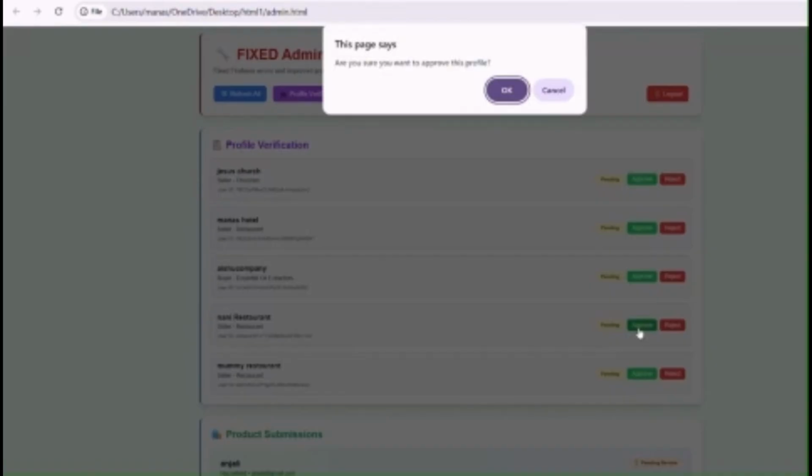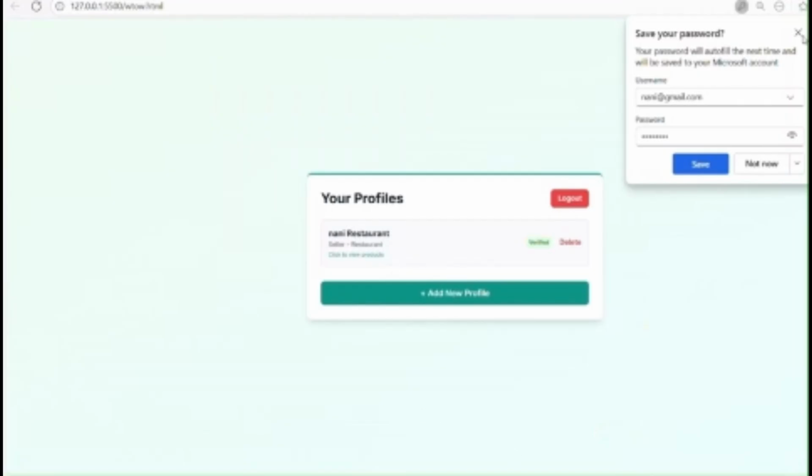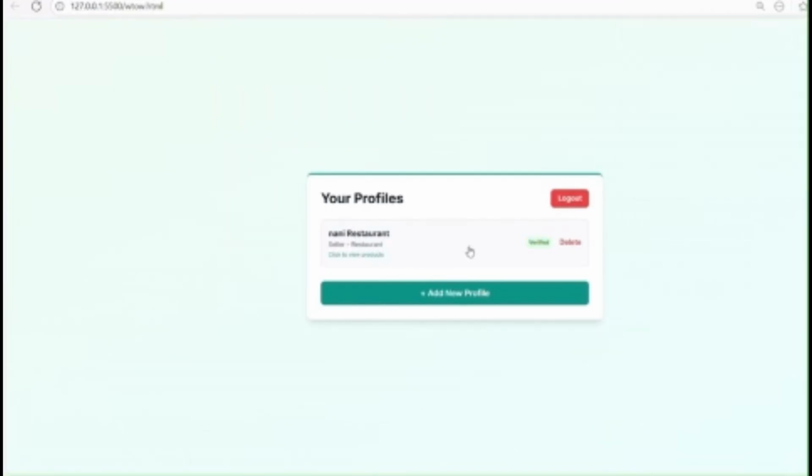Now I will approve it as the admin. We get a pop-up message asking are you sure you want to approve it. So the profile is approved successfully. Here you can see that your profile has been verified.